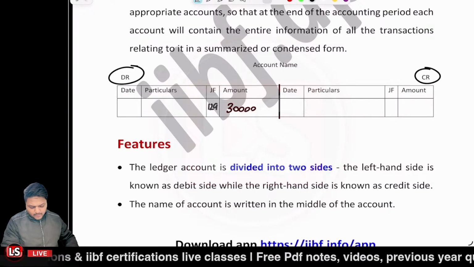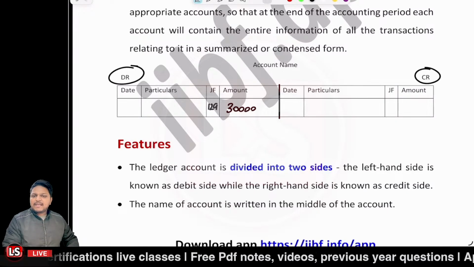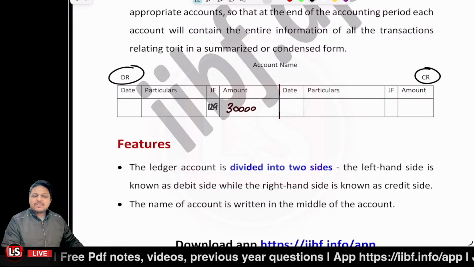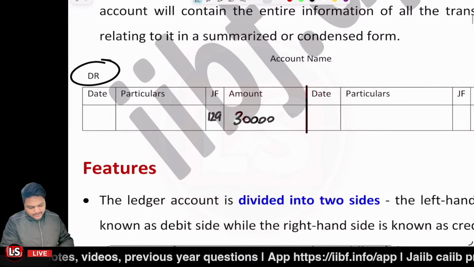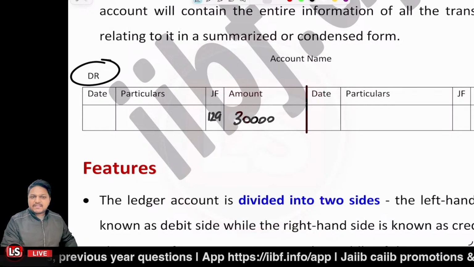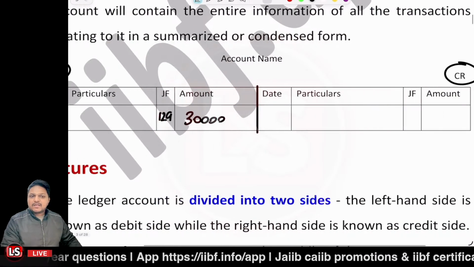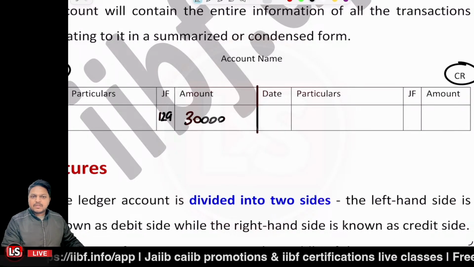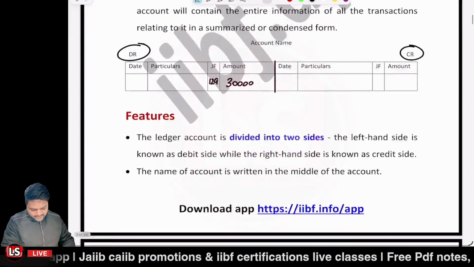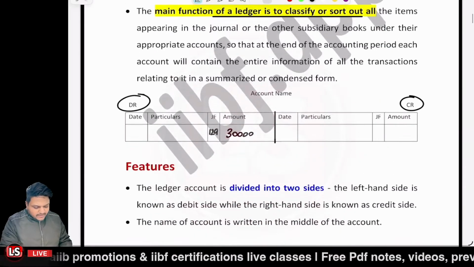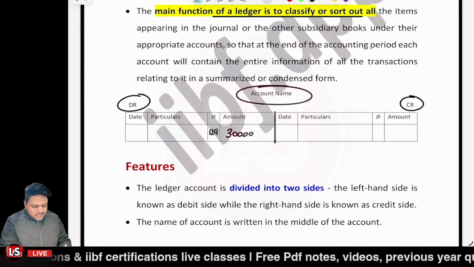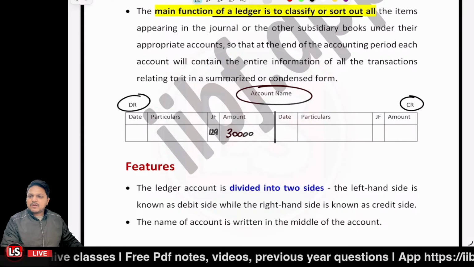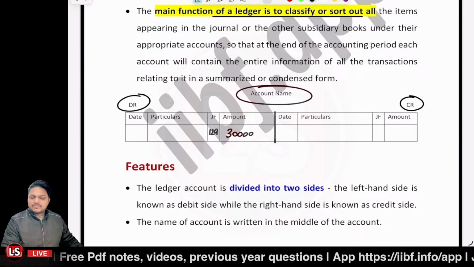So we were learning about the ledger. I was telling that the ledger is divided into two sides. We have the left hand side, which is known as the debit side, and the credit side, which is on the right side, right? So when we are talking about the ledger, we have two sides, and the name of the account, for example cash account, is written in the very center of it. Clear so far?